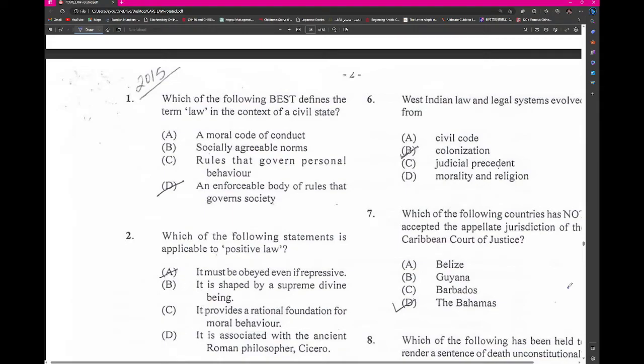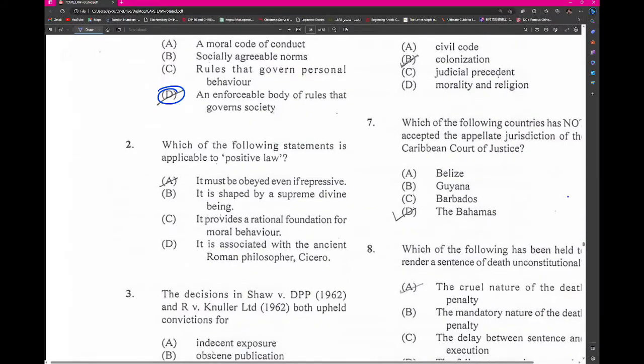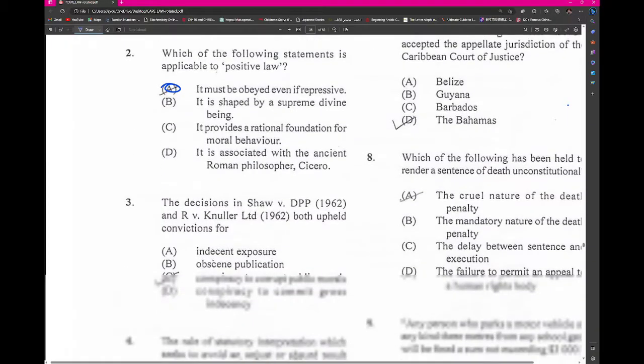2015 CAPE Law, Unit 1, Paper 1. Let's start. Which of the following best defines the term law in the context of a civil state enforceable body of rules? Which of the following is applicable to positive law? Right, must be obeyed even if repressive.